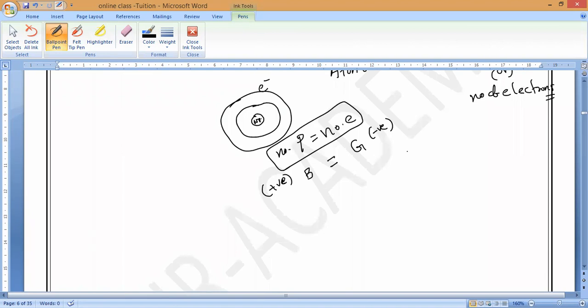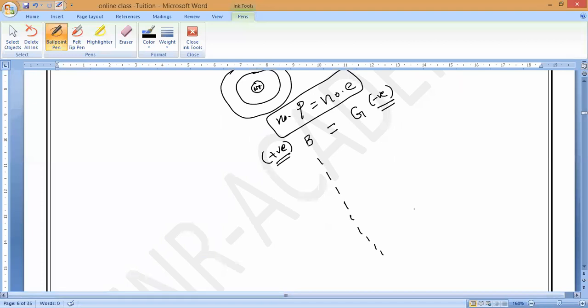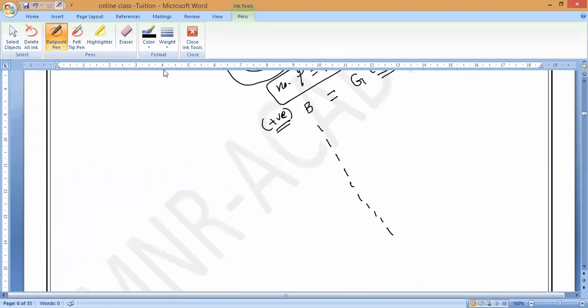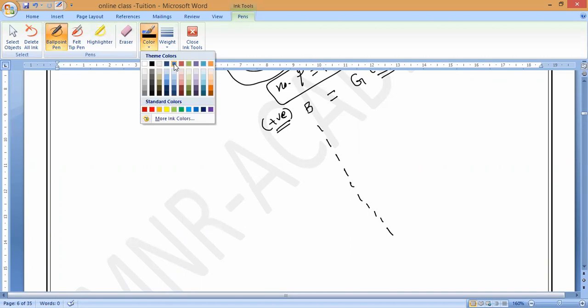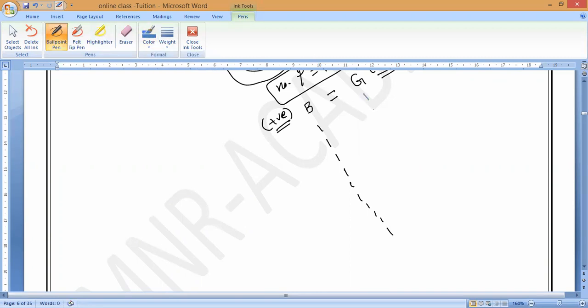So observe very carefully. Boys are positive charge and girls are negative charge. So in the sense of what? Boys are donating electrons and girls are receiving electrons. Now you can see boys are totally 10 members. How many boys are there? 10 members. 1, 2, 3, 4, 5, 6, 7, 8, 9, 10. Now observe very carefully, very important thing. Girls are also equal to them in the initial case. Girls also, how many are there? 10.